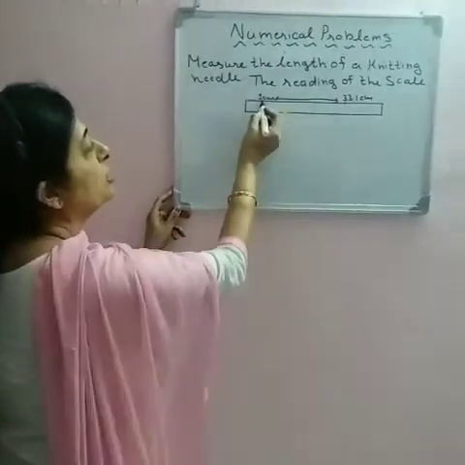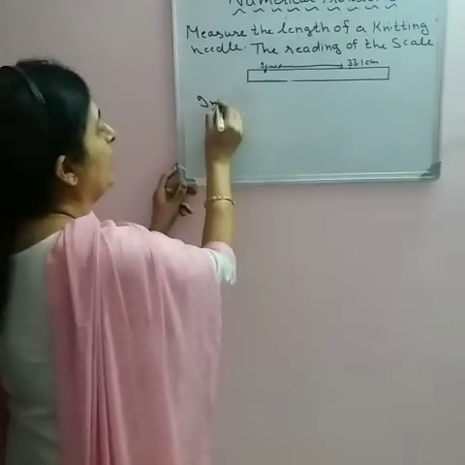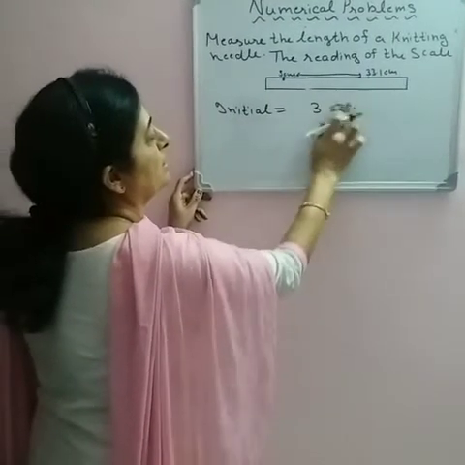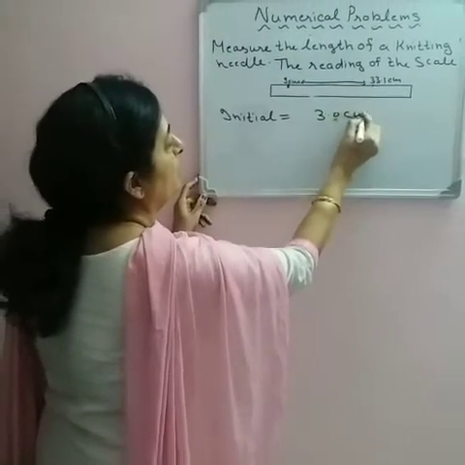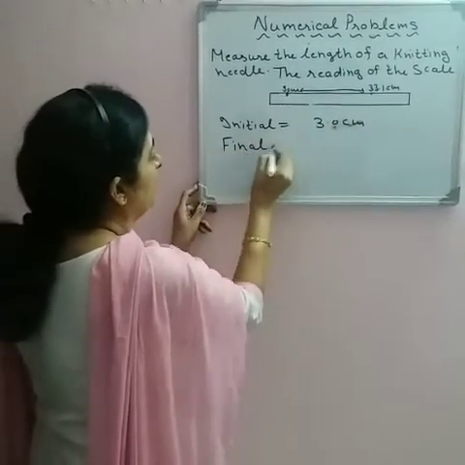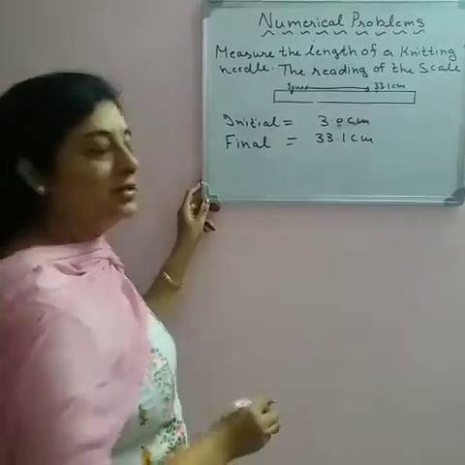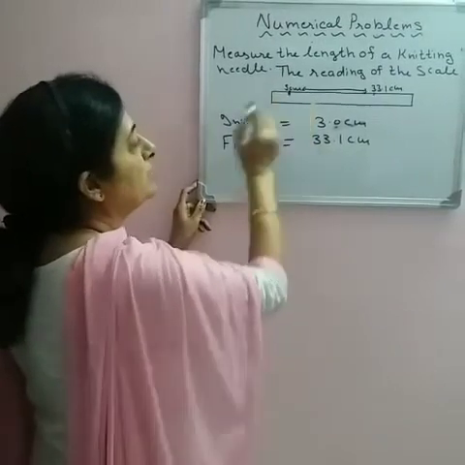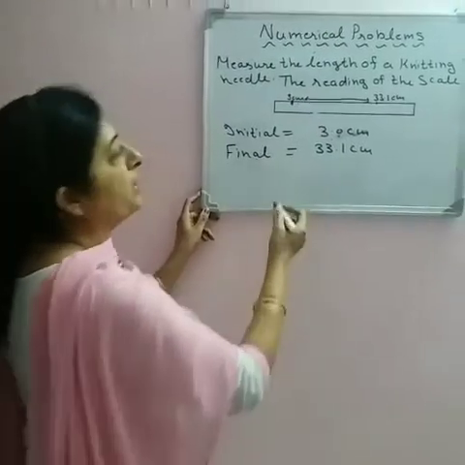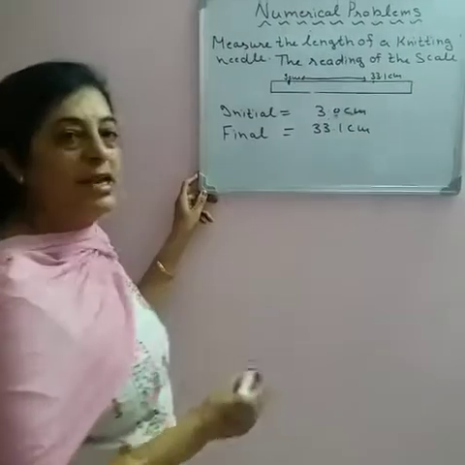Naturally, the initial reading on the scale of the knitting needle is 3 centimeter, and the final reading on the scale is 33.1 centimeter. So see, the initial reading, the first reading on the scale of the knitting needle is 3 centimeter, and the final reading is 33.1 centimeter.